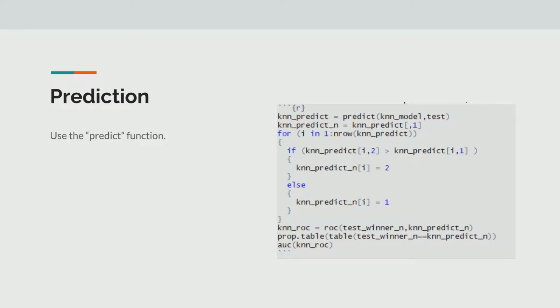So I need to first use an if-else function to select the higher probability and convert it into the same format as the predicted feature, which is one category.